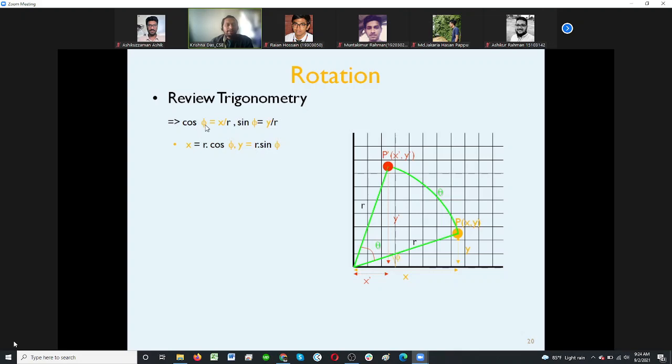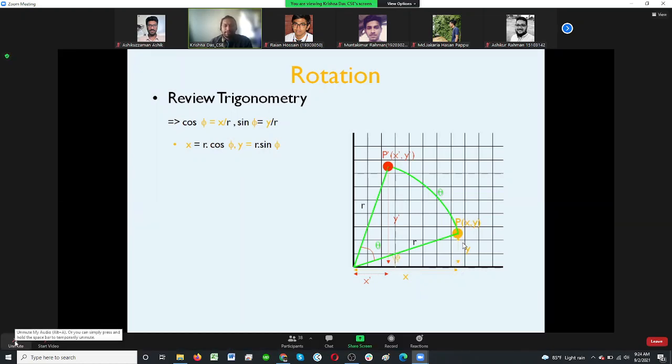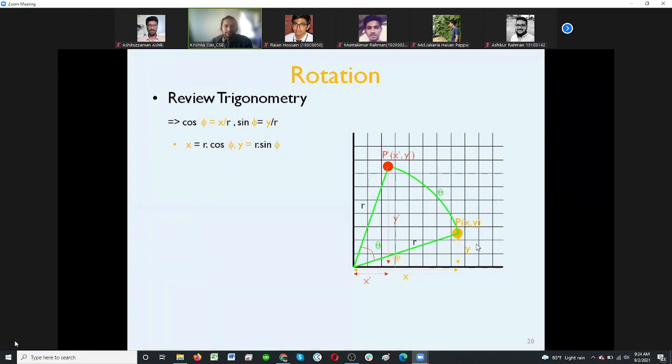So we have cos phi is equal to x divided by r, and sine phi is the perpendicular line, which is y divided by r.